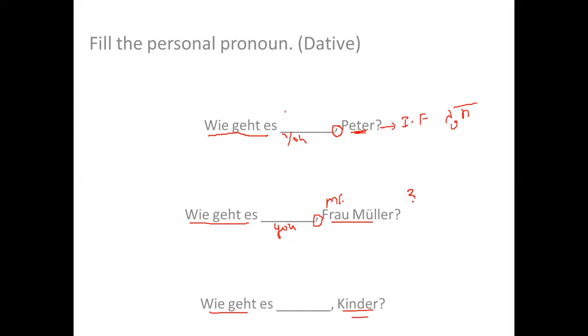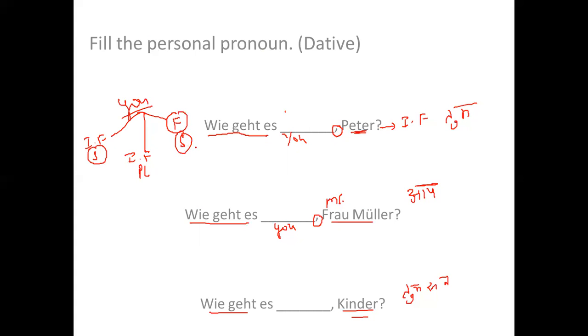So Mrs. Mueller, aap kaise ho? And how are you, children? So tum sab kaise ho? Right? So you need to understand that there are three things: one is informal singular, second is informal plural, and third is formal singular or plural.